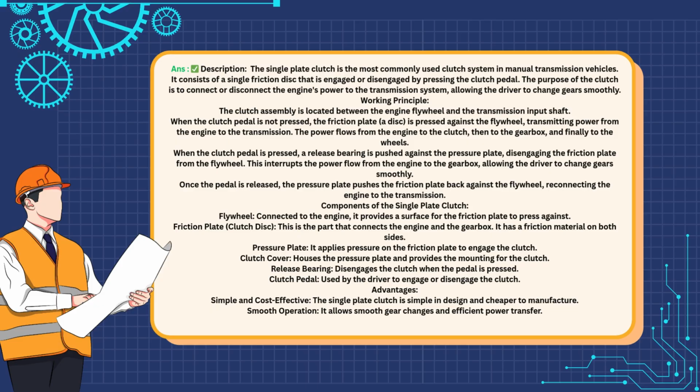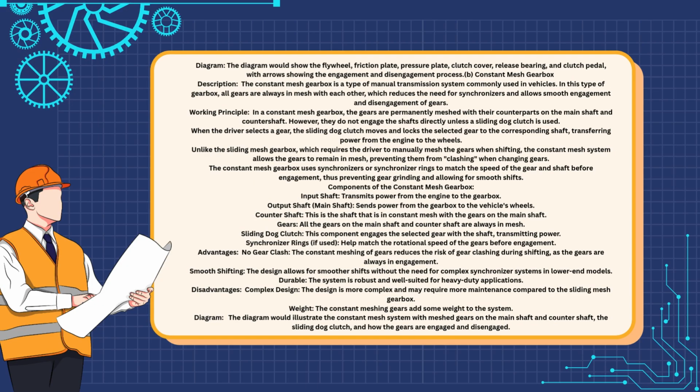When a driver selects a gear, a sliding dog clutch locks the selected gear to the corresponding shaft, transferring power to the wheels. Synchronizer rings ensure smooth shifts by matching the speed of the gears. This system is durable, prevents gear clash, and allows for smoother shifts, making it ideal for heavy-duty applications. However, it has a complex design and adds weight to the system.